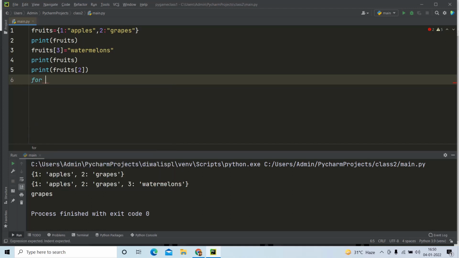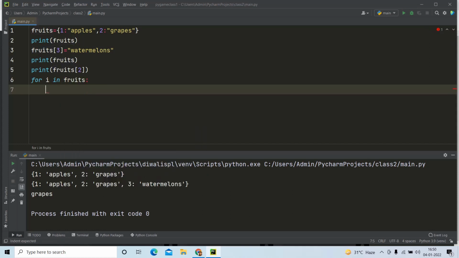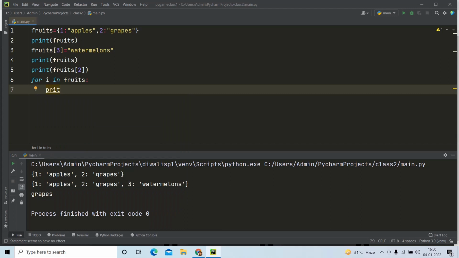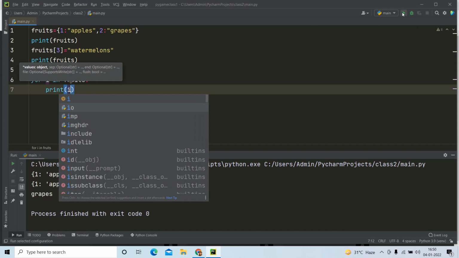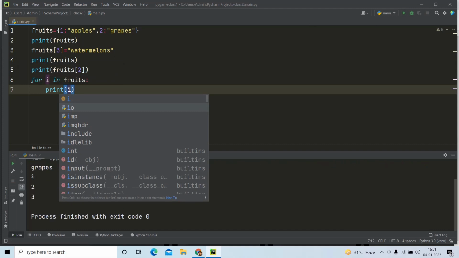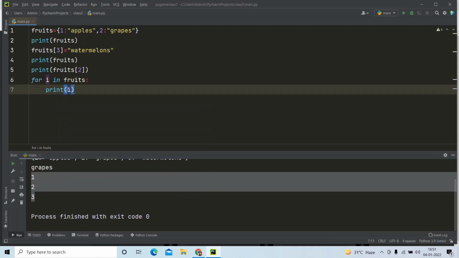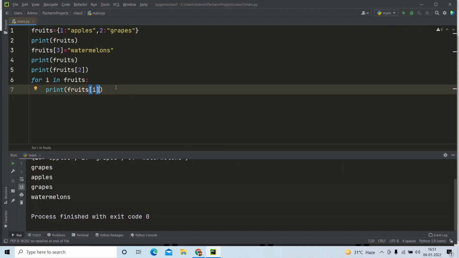So I can write for i in dictionary name. If I am writing like this, the i will have the value of all the keys available in our dictionary. So I am going to try to print the i value here. If I am printing i and if I run and show you, can you see only the keys will be printed. If you want the values of these particular keys, then it is very simple. You can just write fruits of i, which can easily retrieve the value. This is one way for parsing the whole elements in a dictionary.